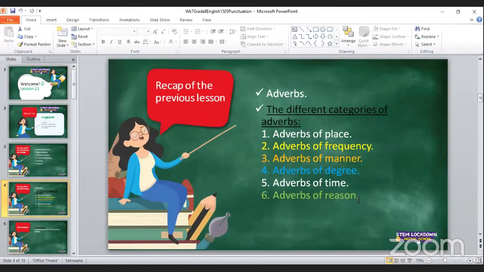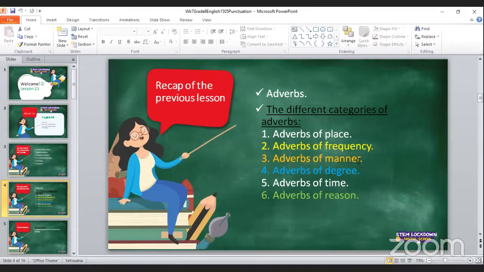We said the adverbs of place are those adverbs which tell us where something happens. Adverbs of frequency tell us how often something happens. Adverbs of manner tell us how something happens.